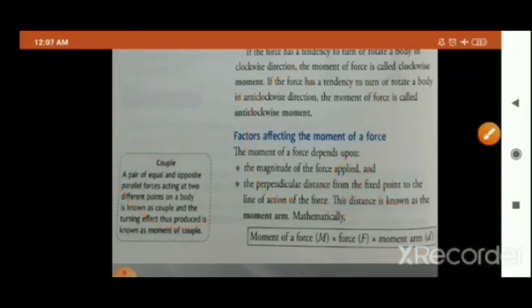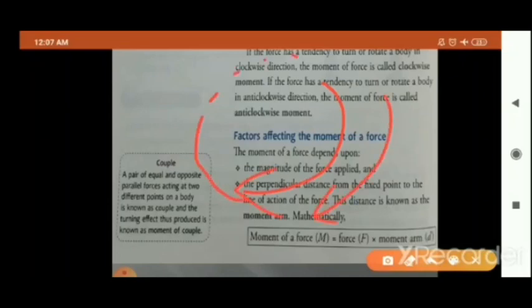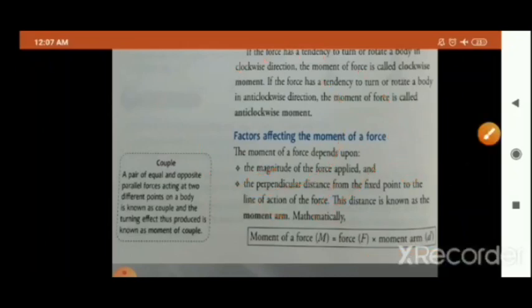Sorry children, I told you something wrong here. The hands of the clock move like this. Yes or no? Like this, like this. So this is your clockwise motion. Okay. And which is your anti-clockwise motion? Just opposite to that.